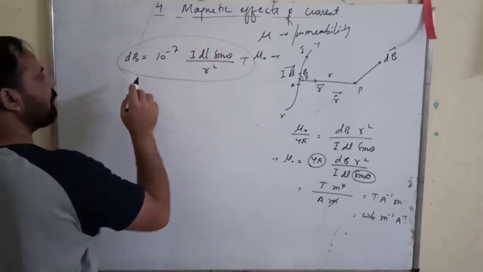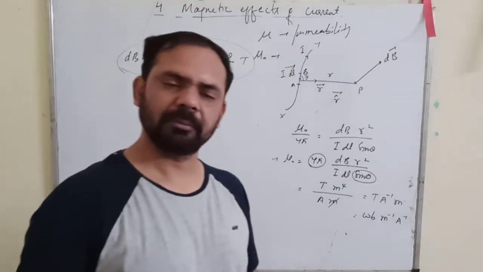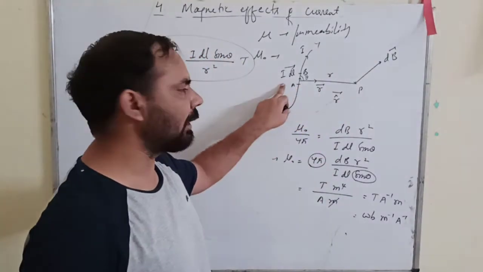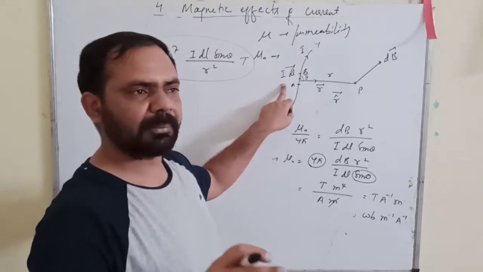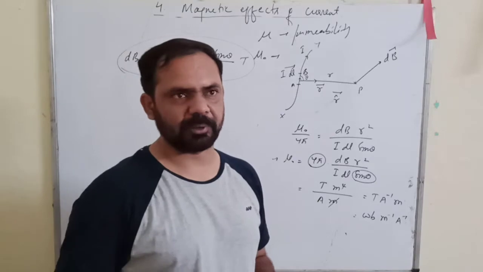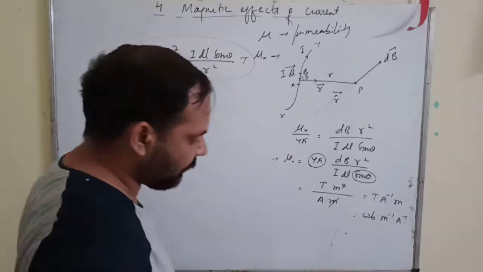This is your formula for the magnetic field at the point P due to the current element when the system is placed in vacuum, and we have followed the SI system of units. We have chosen that.